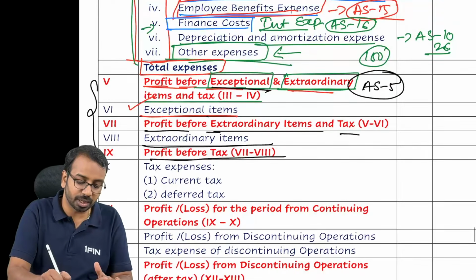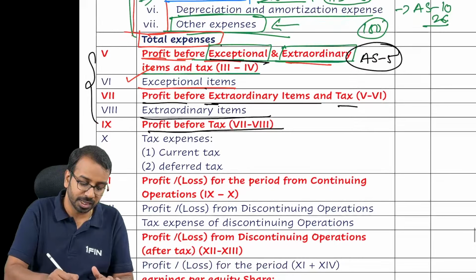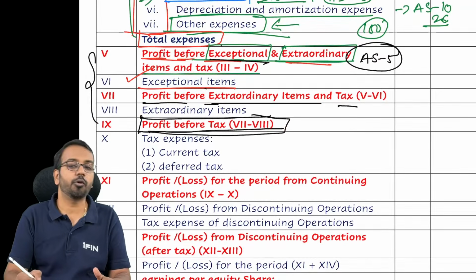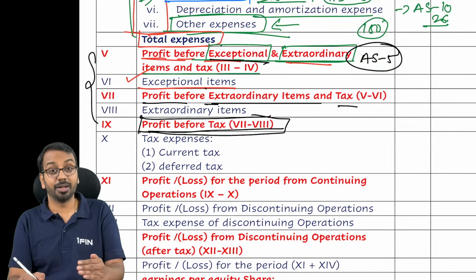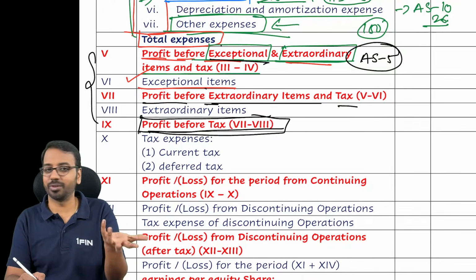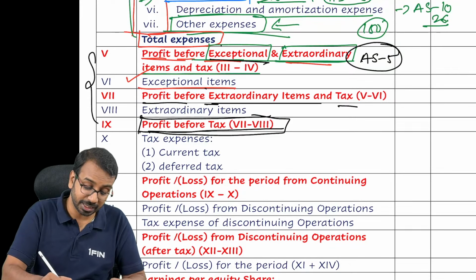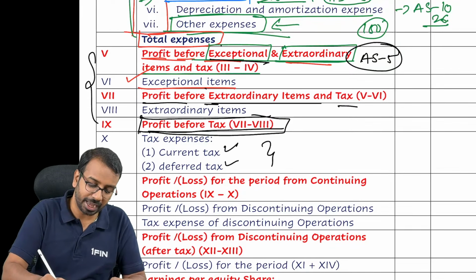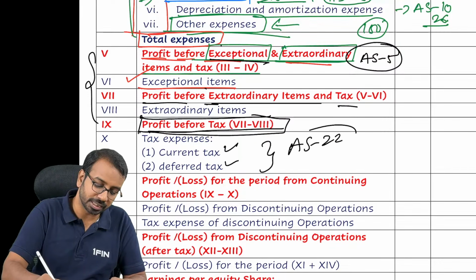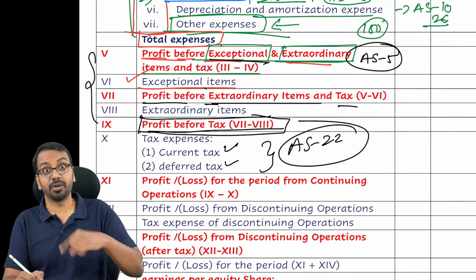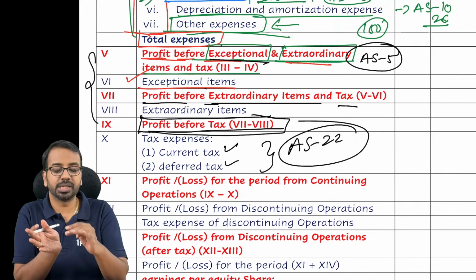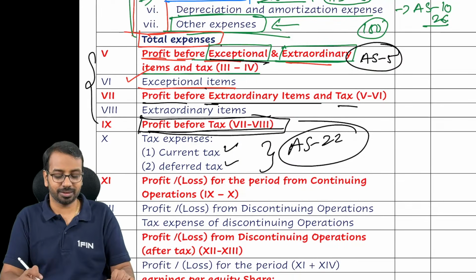Sir, what if these items are not there? Then from total expenses, you can directly jump to profit before taxes. Then we have to pay taxes. Government will not leave us. Whenever we have profit, we have to pay taxes. These taxes are classified as current and deferred tax, which we will learn in Accounting Standard 22. Once we learn it in Accounting Standard 22, you will see how to calculate the taxes.